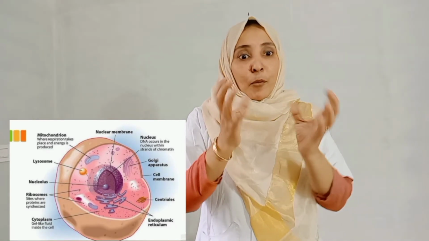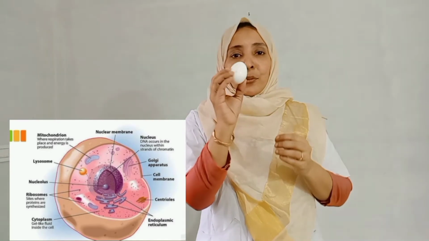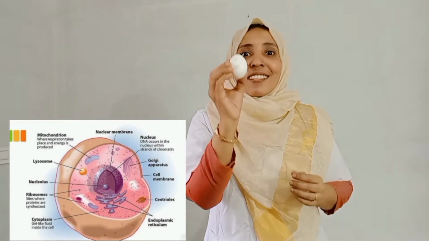Okay. It will be more clear to you if I show you this example. What is this? Yes, this is an egg. And we know that this is a single cell. So all the cells are not microscopic. Most of the cells are microscopic, but there are some macroscopic cells too. This is the egg of a hen.